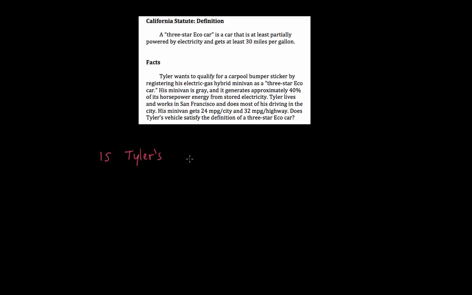Is Tyler's vehicle a 3-star eco car? Okay, so that's what we might start with.